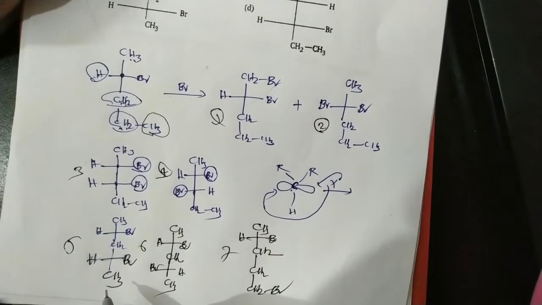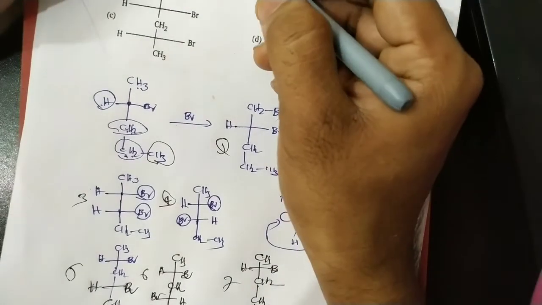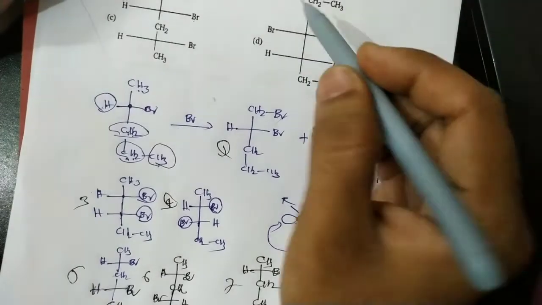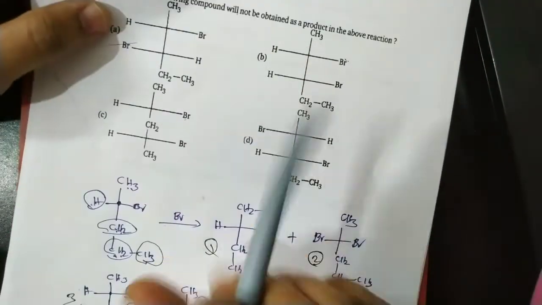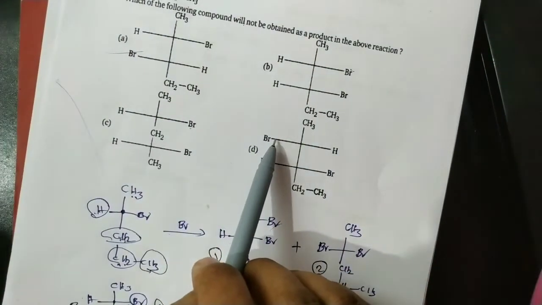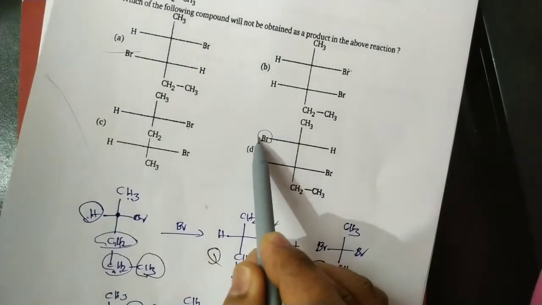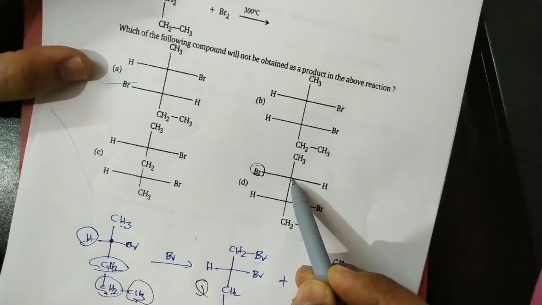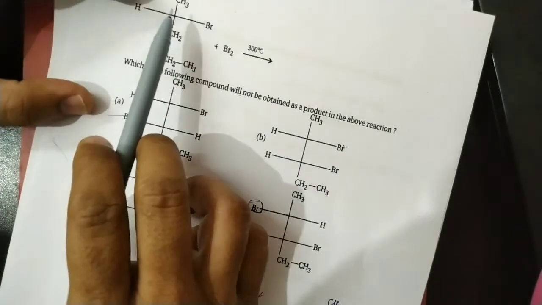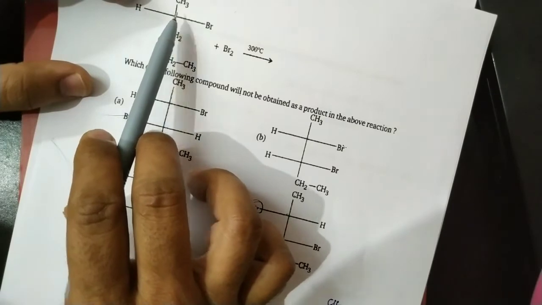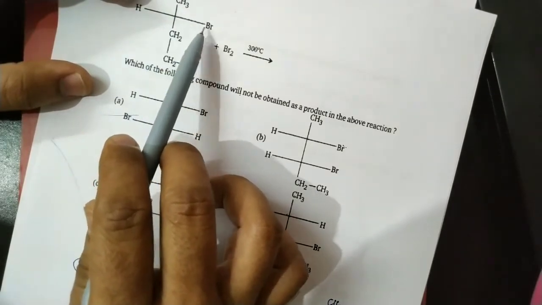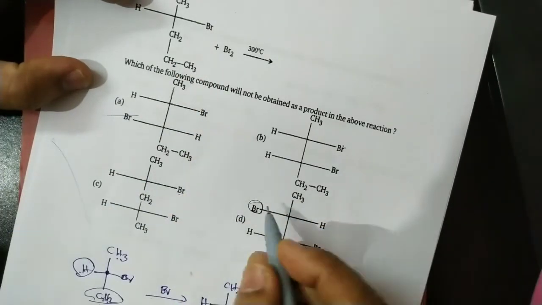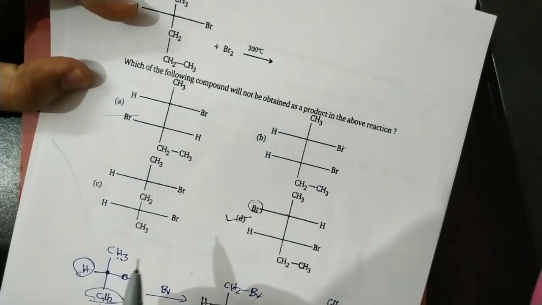Now which product is not formed? Here in this case, bromine on the right side in each of these. For this carbon, bromine is not on the left side, because it is the second carbon from the top. In the reactant, at the second carbon from the top, bromine must be on the left side because an enantiomerically pure single isomer is given. So this product is not formed in this reaction.